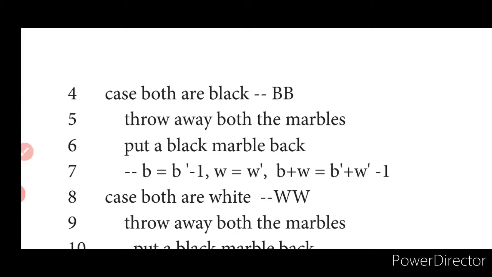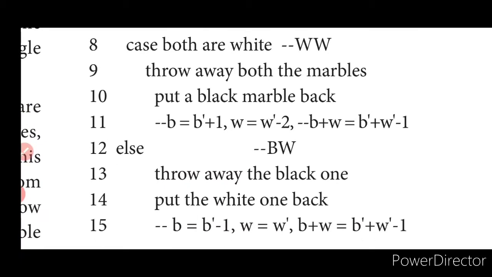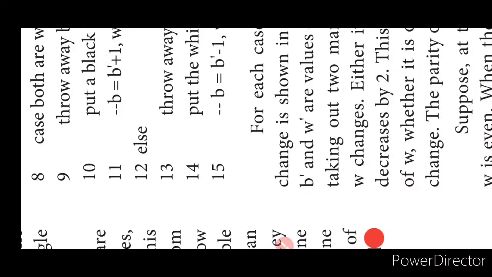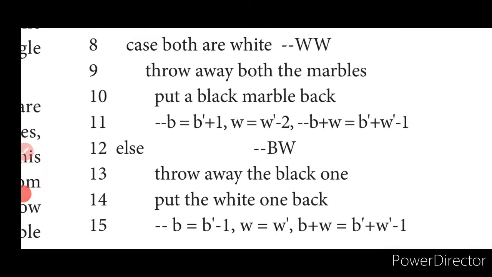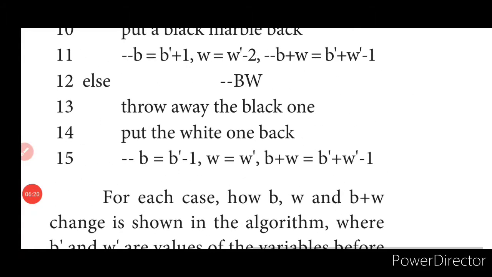And if they are both white, what will happen? 2 marbles will go out and black will be placed again. Again, what happens? The urn will be reduced by 1. In case they are of different colors, black and white will go in and black will go out, isn't it? So that time also one will be reduced. The question is, what will be the last color?